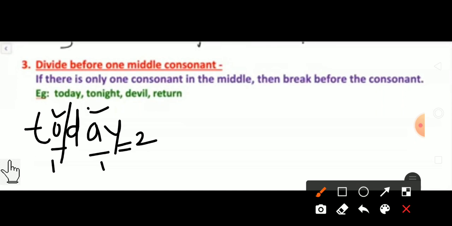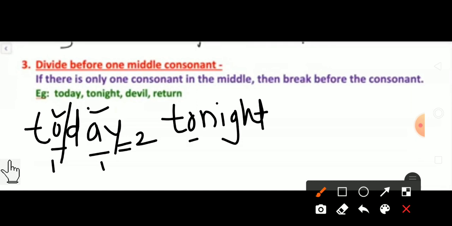Today. Now, tonight. T-O-N-I-G-H-T. Tonight. Just do it. Yes. O. We have to find out the vowels. Very good. I. Yes, got it. Now, just check it. In the middle there is a consonant. Yes. In this, between them, N is the consonant.